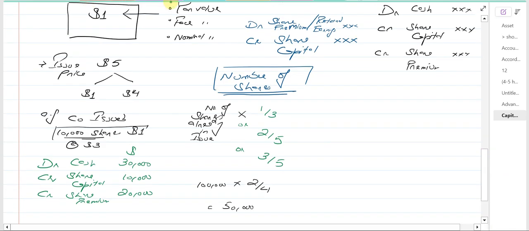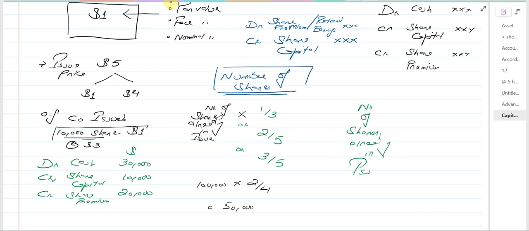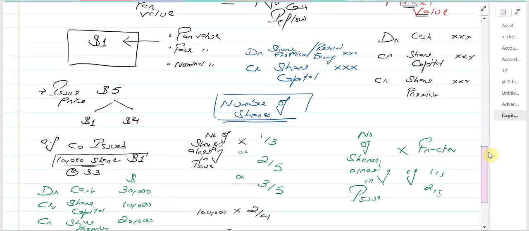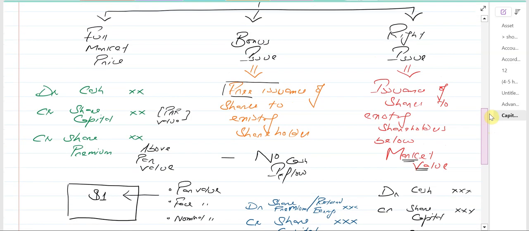How are we going to calculate the number of shares? Number of shares already in issue multiplied by the fraction. The fraction is 1/4, 3/5, for example, whatever. So you take the number of shares already in issue. This is first of all the thing that you need to take. Then you multiply it by the fraction, and then you multiply it by the par value to get the share capital, and the amount above par value to get the share premium.